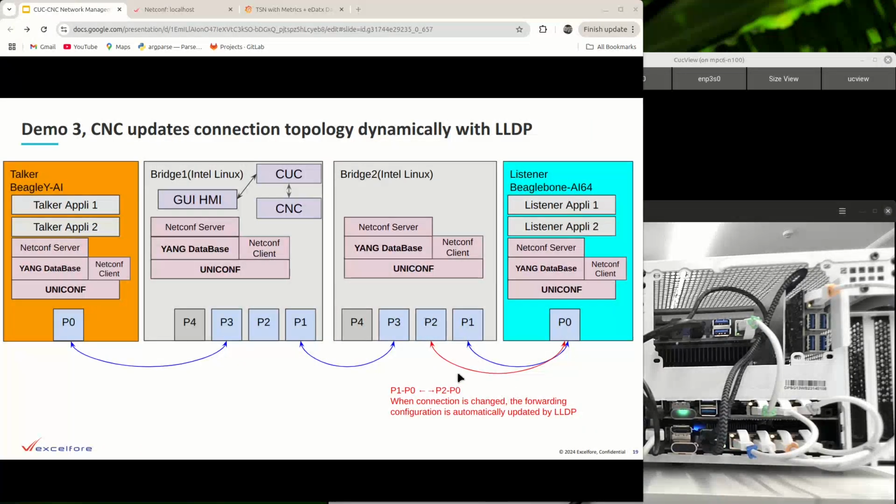LLDP automatically detects that the port is changed, and that detected data goes to CNC, and then CNC changes the link from this path to the P3 to P2 path. That's why talker data can go P3 to P2 on the red line and come to the listener. That is done by CNC plus LLDP.